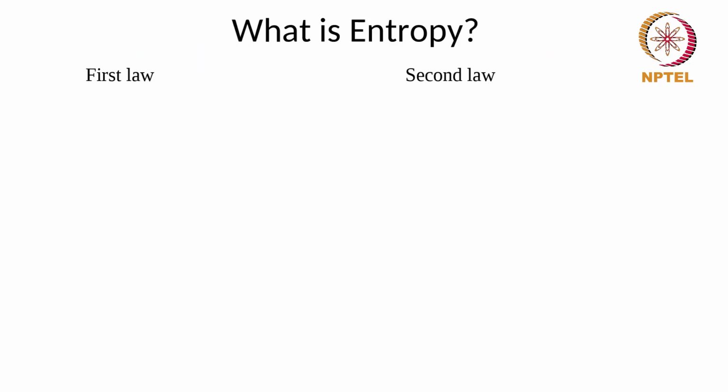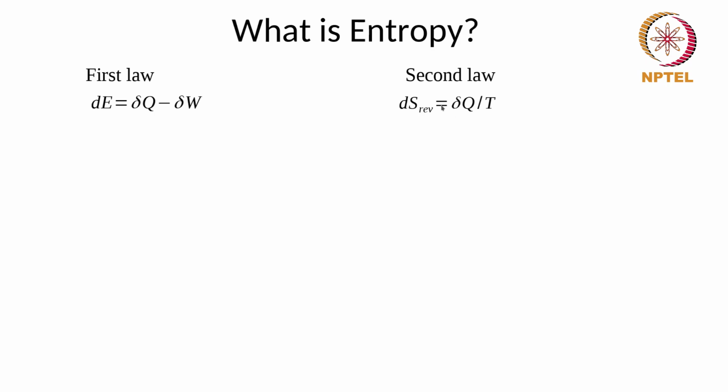We have defined entropy in some sense, but we'll also look at a few other definitions of it. What we discussed earlier is that from the first law, dE is del Q minus del W. We saw that the cyclic integral of del Q is equal to the cyclic integral of del W, and the difference between del Q and del W for a process is what we call dE. Of course, for a cyclic process it would be 0. This is what we saw from the first law.